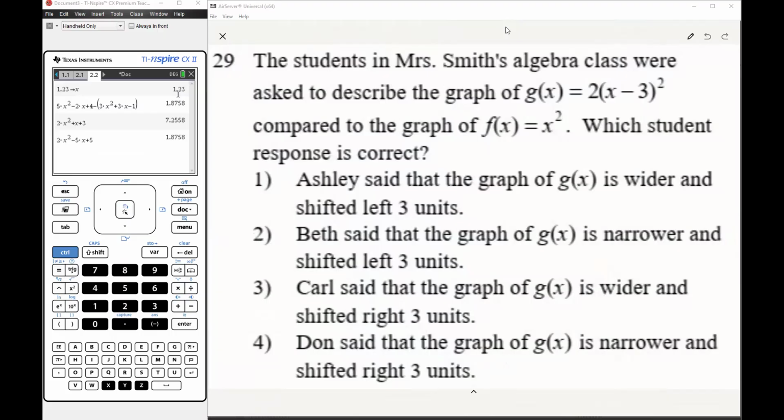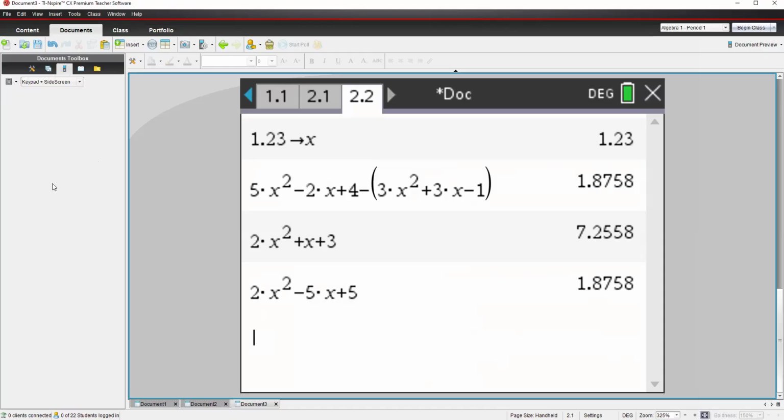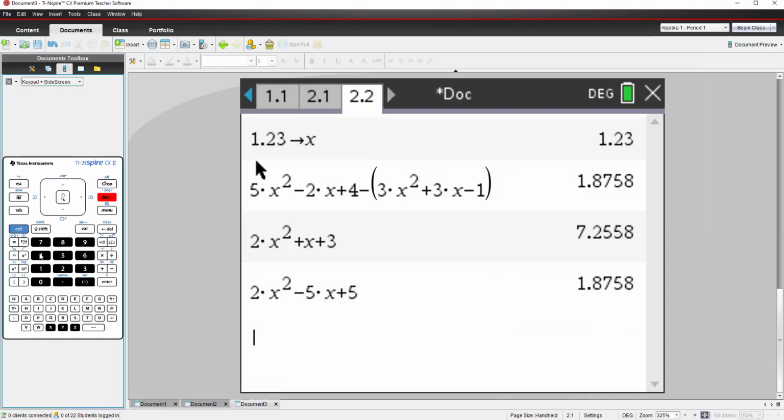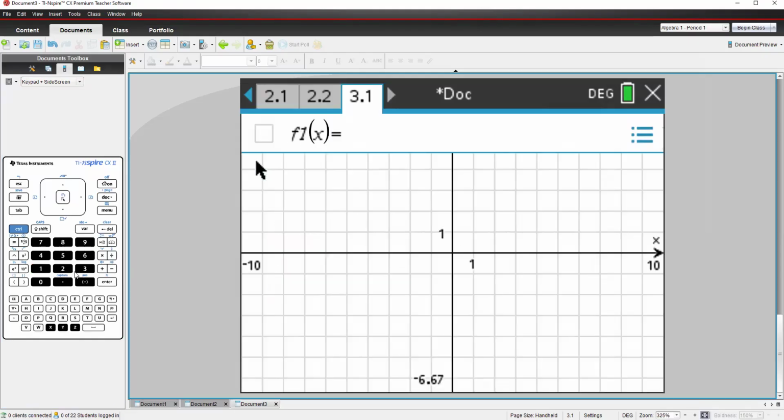Whenever you see a question like this, you should be graphing. My rule is anytime you're given a function, you should graph it, because there's a lot of good information in there. First thing I'm going to do is make this larger so you can see everything, and then I am going to do 4, 1, 2. My first function, I'm going to put in the parent function. The parent function is x squared.